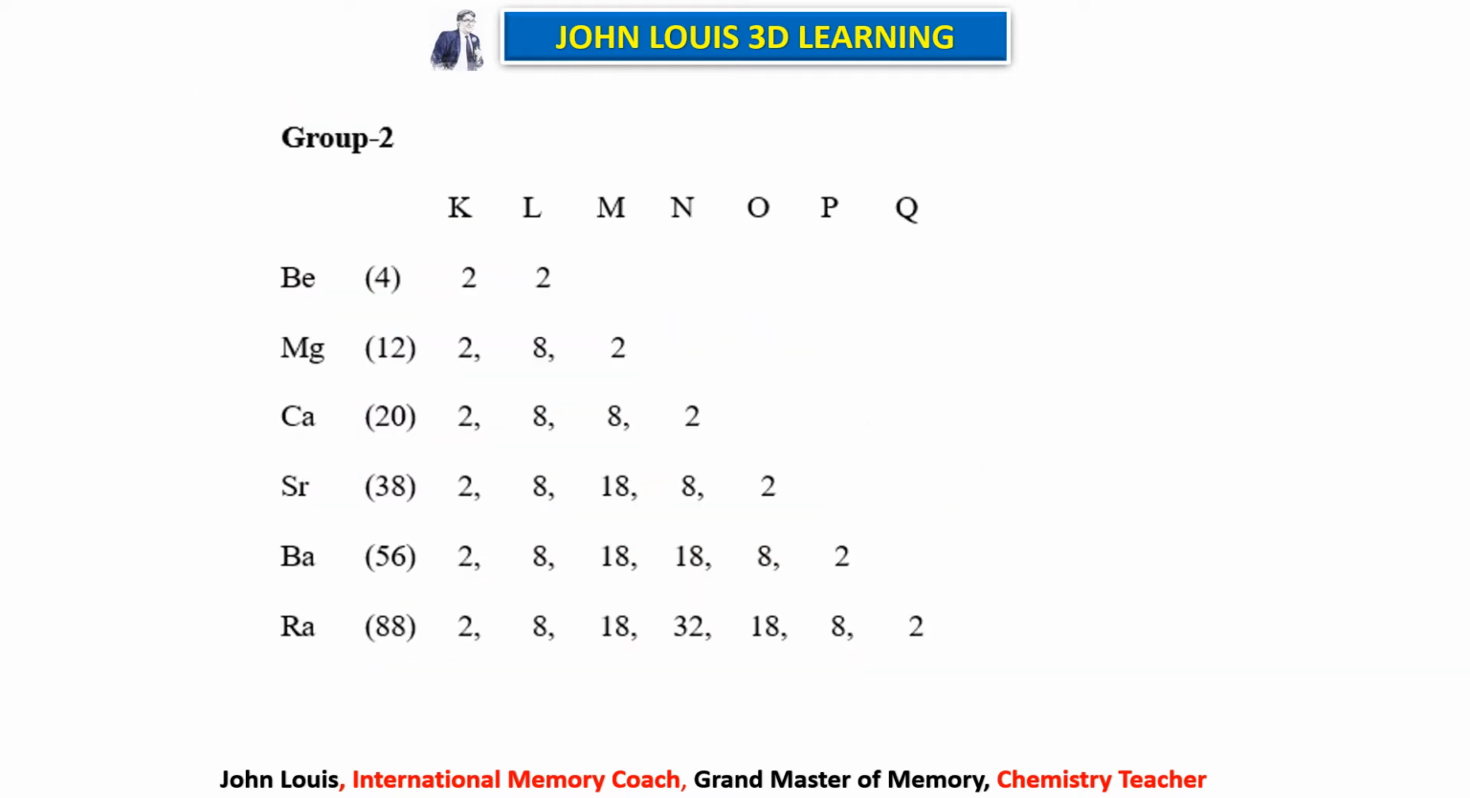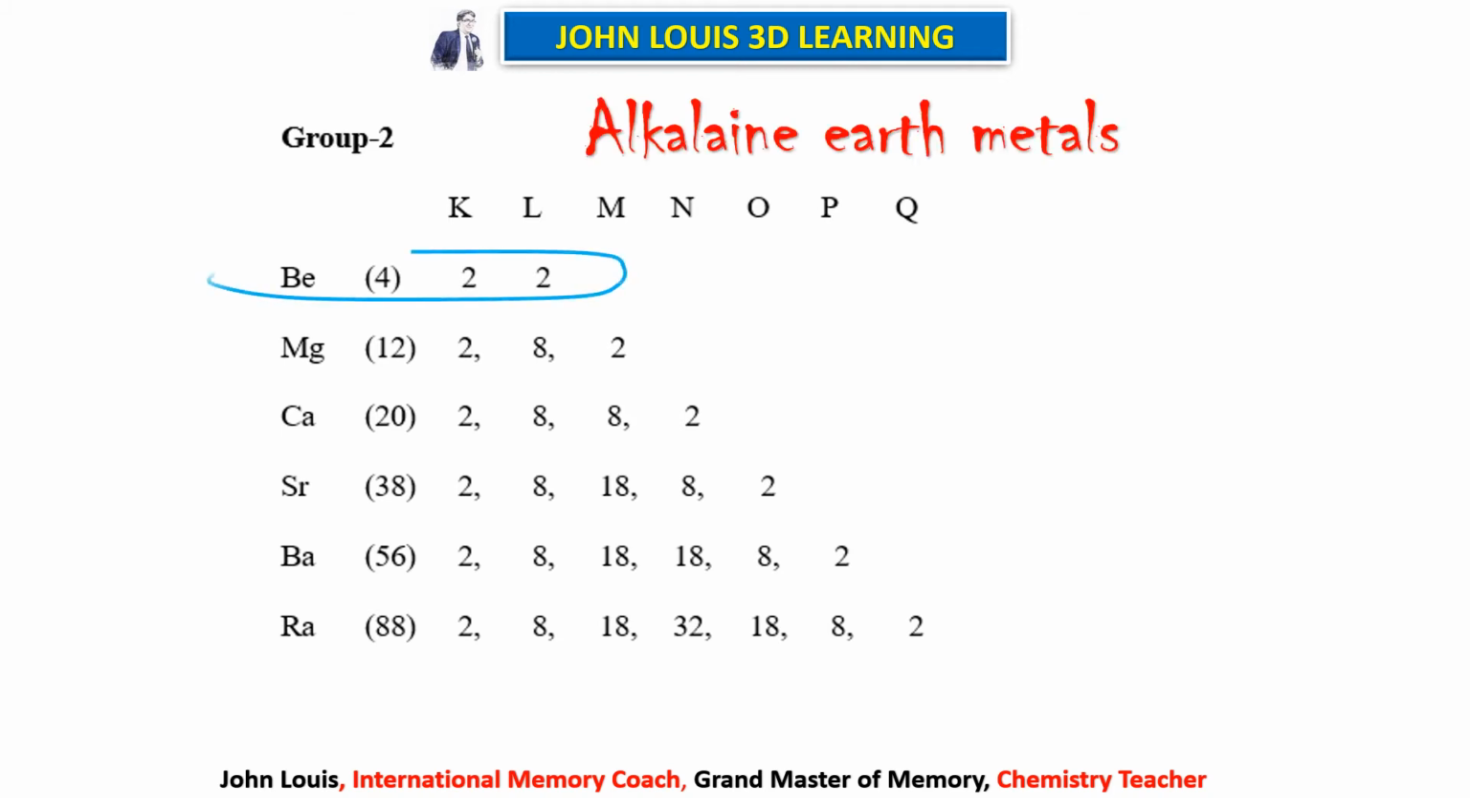So let us take the second group elements, alkaline earth metals. If you look at the electronic configuration, the last orbit has 2 electrons. See, beryllium has 2 electrons. Suppose you remove these 2 electrons, the first orbit will become the outermost orbit, which has 2 electrons, that is duplet.